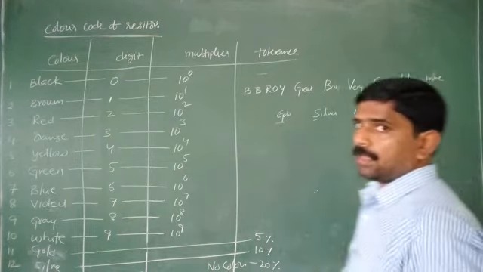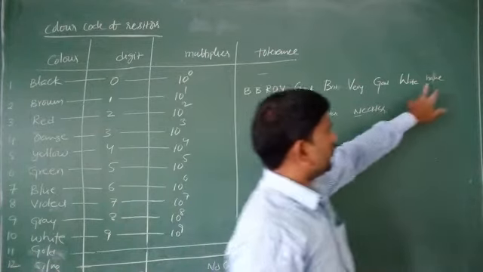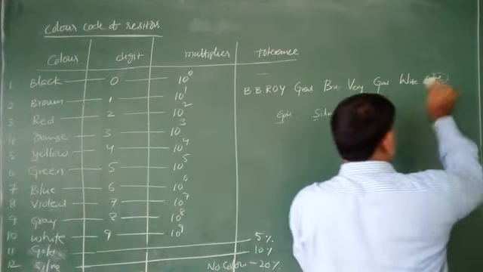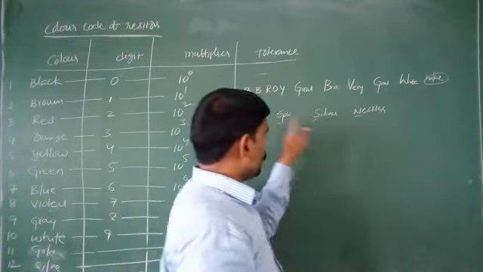B.B. Roy, Great Britain, very good wife, have gold, silver necklace. For this one, there is nothing.